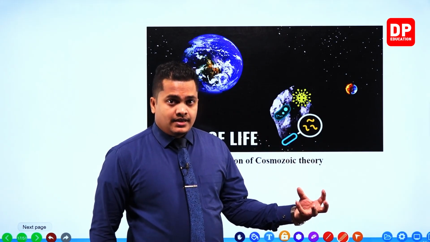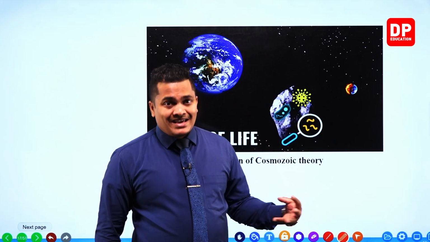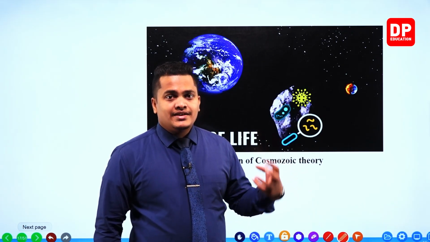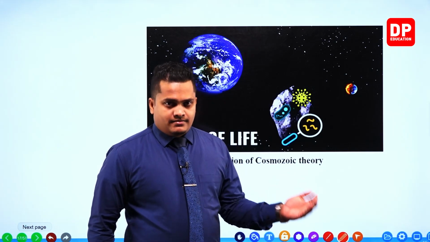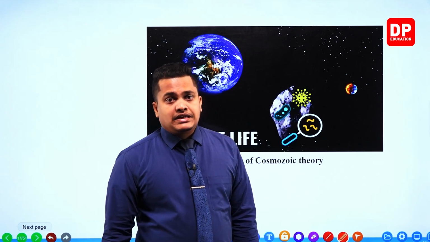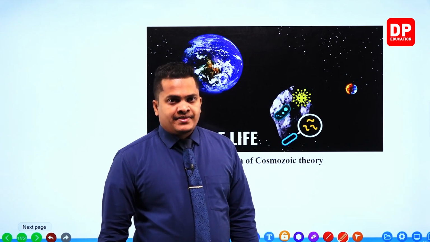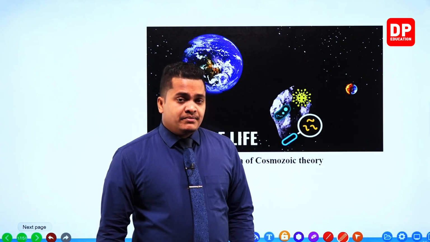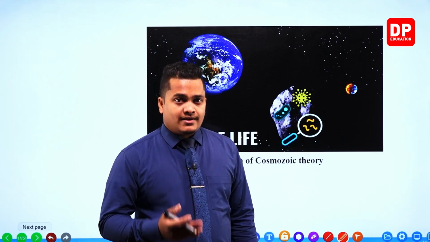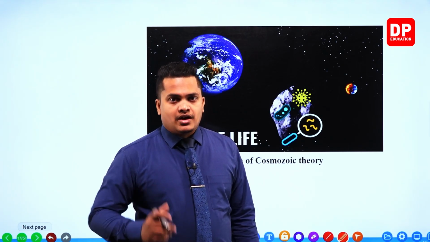And the other thing is that in order to give life, the meteoroid should come through space. You know that there are no survival conditions or favorable conditions in space. So definitely, when passing a great distance through space, these life forms will get destroyed. And the other fact is that there is an atmosphere around our Earth. So when these meteoroids enter our atmosphere, they will definitely burn out.